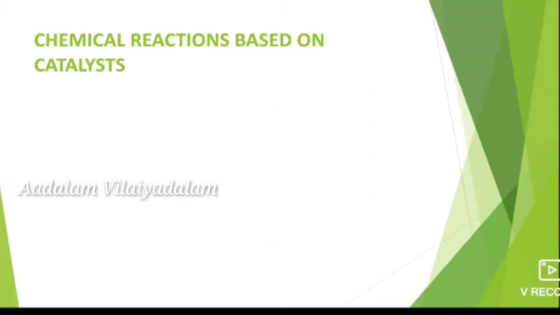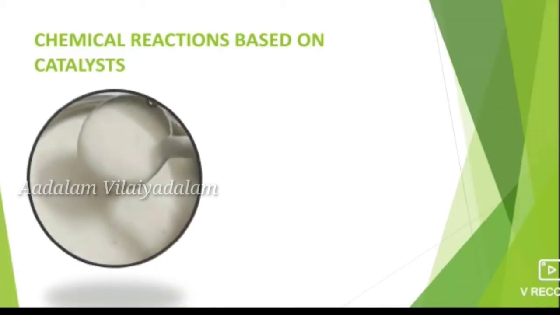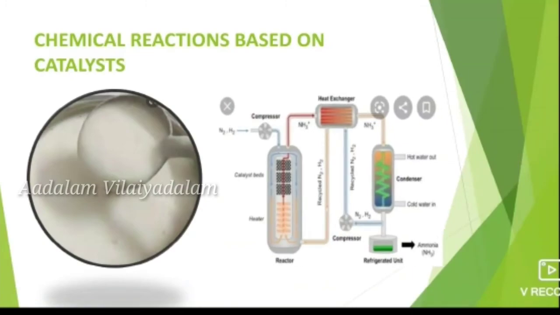And next one is chemical reaction based on catalyst. What is meant by catalyst? In industries, some chemical substances are used to alter the speed of a chemical reaction. That substance is known as catalyst.